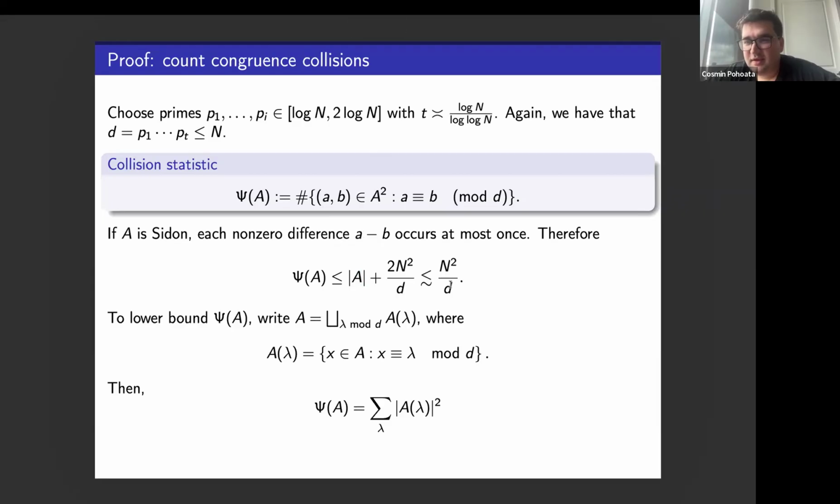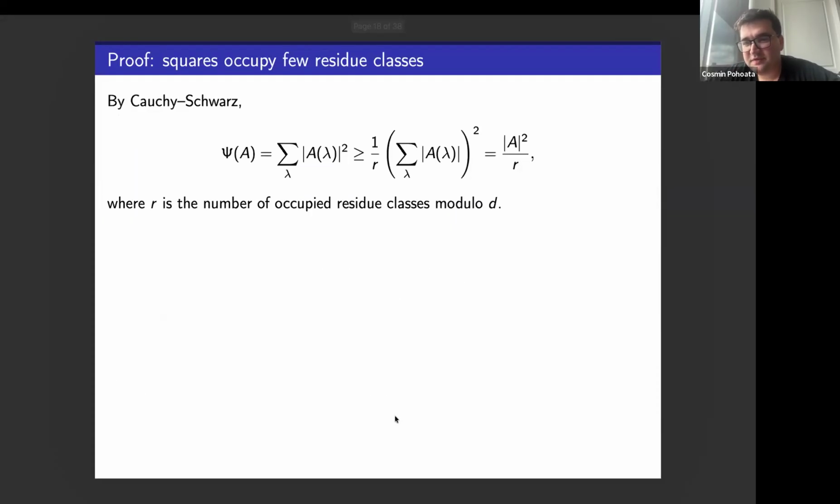To lower bound this, a natural thing to do is to split A based on the residues that the elements of A occupy mod D. So A of lambda means the set of elements in A that have residue lambda mod D. Then it's easy to see that psi of A is the sum of the squares of the cardinalities of these sets. Two elements in A having the same residue lambda mod D means they're congruent to each other mod D, and you sum over all the possible congruence classes. You can lower bound this using Cauchy-Schwarz. The sum of the cardinalities is equal to the size of A, and the number of terms in the sum is the number of occupied residue classes mod D.